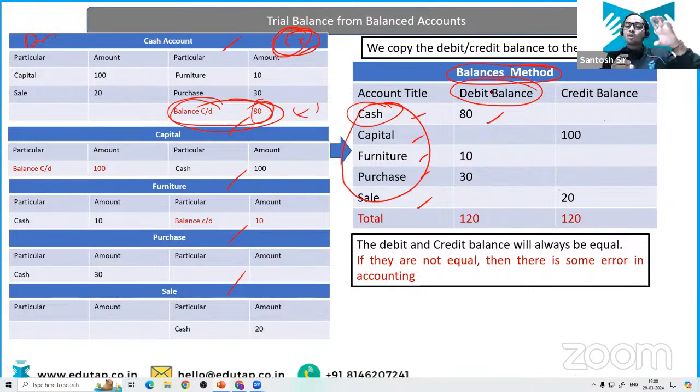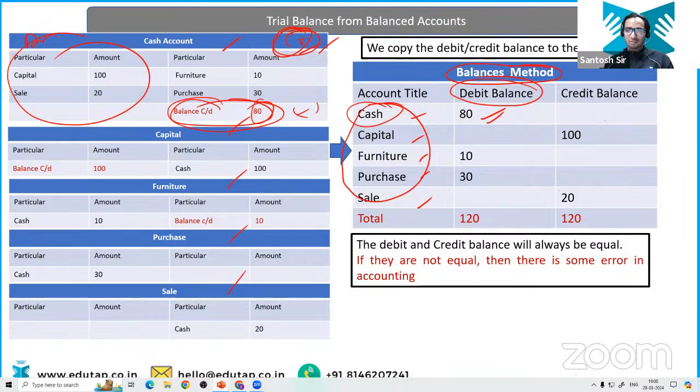If you are looking at the carried down on the credit side, simply you are going to put its value on the debit side, because the debit side is more by 80. Therefore, you have the debit balance. And anyway, I have given a shortcut. Cash is an asset. So most of the time, what is going to happen? You are going to find the cash balance on the debit side only, right?